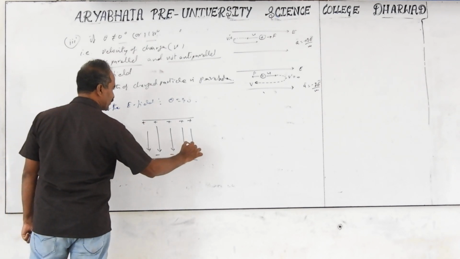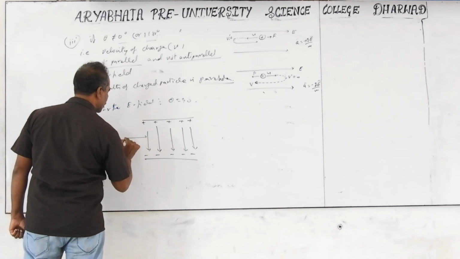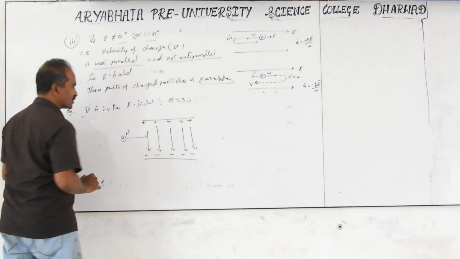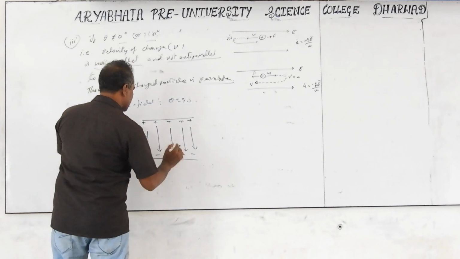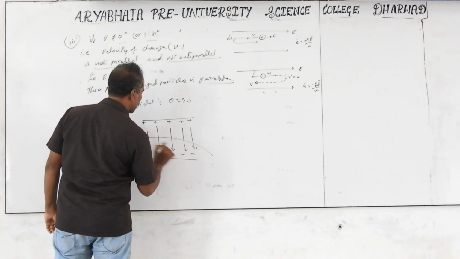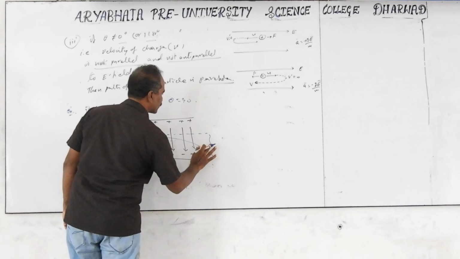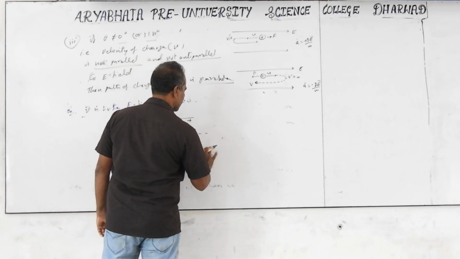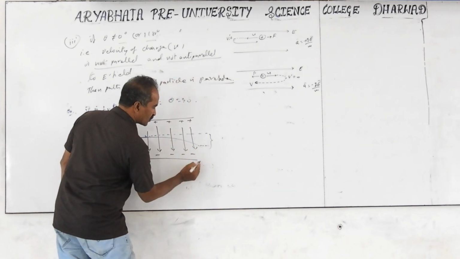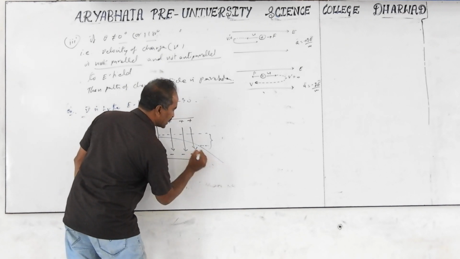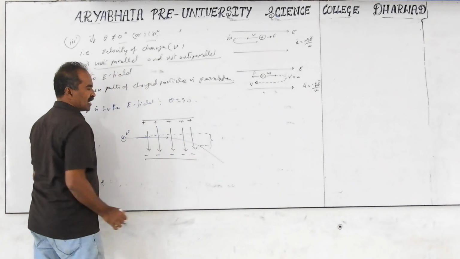This is the direction of the electric field, a uniform field which I am taking downwards. I am projecting the charged particle in a straight line path like this. This is the velocity, and the charged particle I am taking is positive. The result is that once it enters the electric field, it moves in a curved path like this. We have to show that this path is parabolic. This is the deviation of the particle from its initial direction by the time it comes out of the field. Outside the plates it travels in a straight line. It has the curved path only within the electric field.